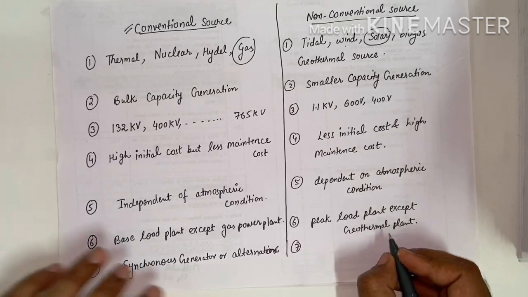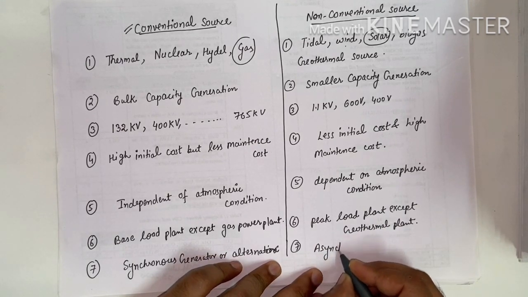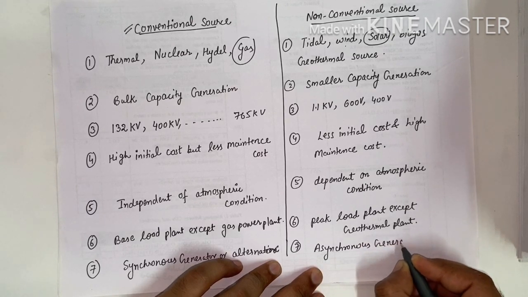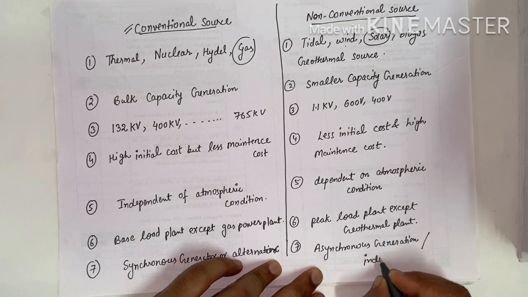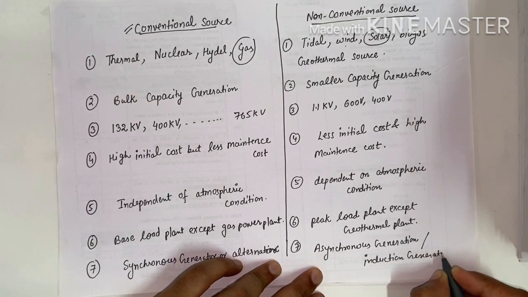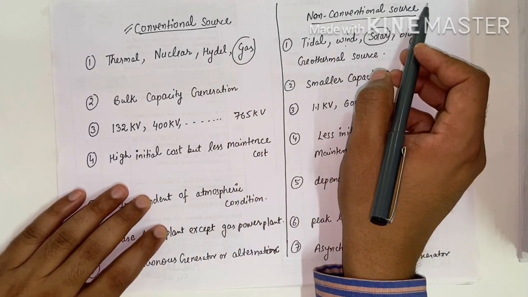For non-conventional sources we are using an asynchronous generator, or we can use an induction generator. So these are about the conventional and non-conventional sources of energy.